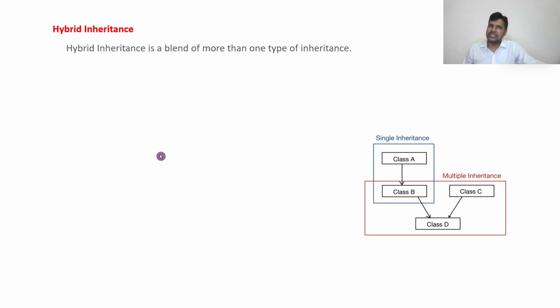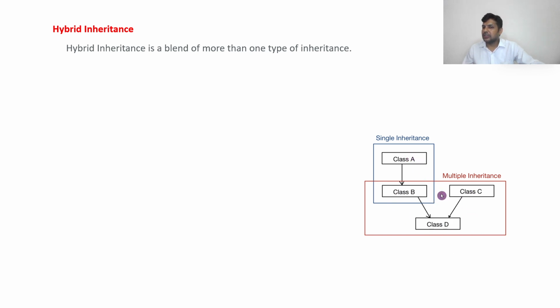Next inheritance is hybrid inheritance. Hybrid inheritance is a blend of more than one type of inheritance. What do you mean by more than one type? You can see here B is inheriting from A. This is one inheritance. And from B and C we are inheriting D. This is another inheritance.